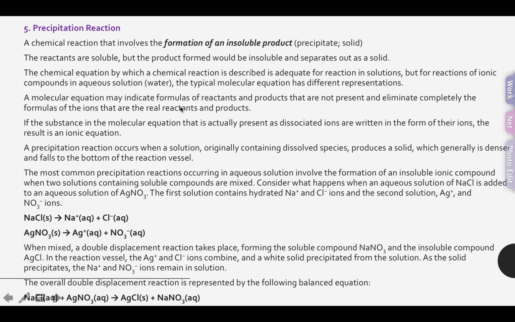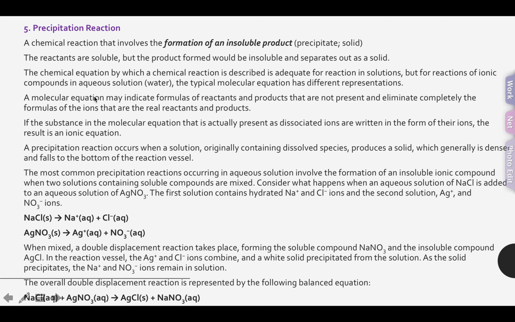It exchanged ions together to form new compounds. Then, lastly, we have precipitation reaction, a chemical reaction that involves the formation of an insoluble product, which is solid. The reactants are soluble, but the products formed would be insoluble and separate out as solid. The chemical equation by which a chemical reaction is described is adequate for reactions of pure substances, but for reactions of ionic compounds in aqueous solution, the typical molecular equation has different representations.